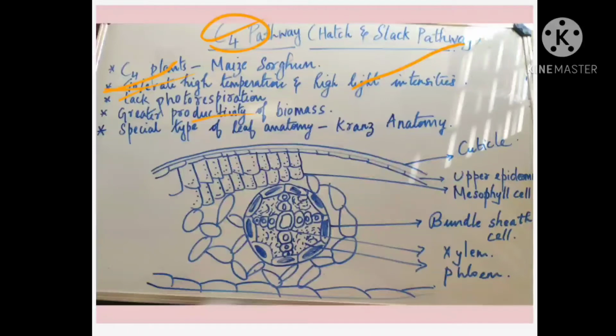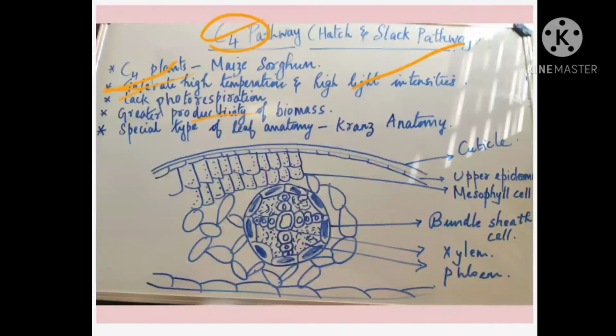In spite of having high temperature, in spite of tolerating this high intensity of light, and in spite of not undergoing any photorespiration, that is the main reason the energy is properly utilized in the production of food. So that energy is not wasted because photorespiration is not taking place. So it is producing a large amount of biomass. Biomass means what? Food, meaning the food is synthesized in a huge amount.